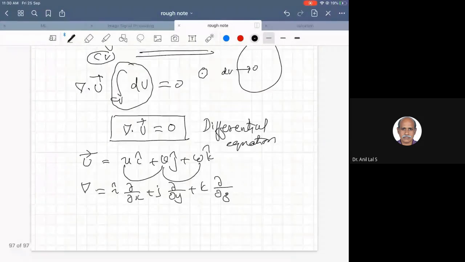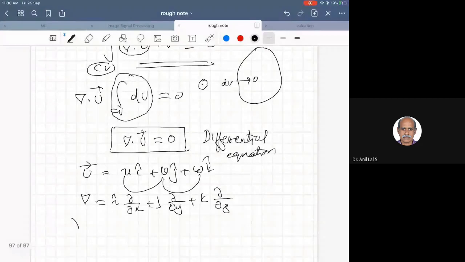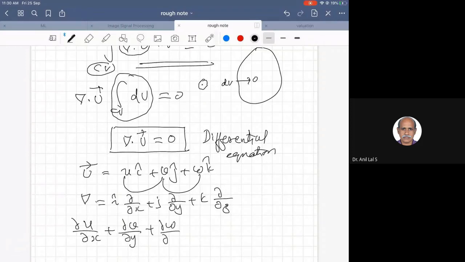Then in the dotting operation, you will get dou u by dou x plus dou v by dou y plus dou w by dou z is equal to 0. So this is the three-dimensional continuity equation in differential form applicable for the flow of an incompressible fluid.